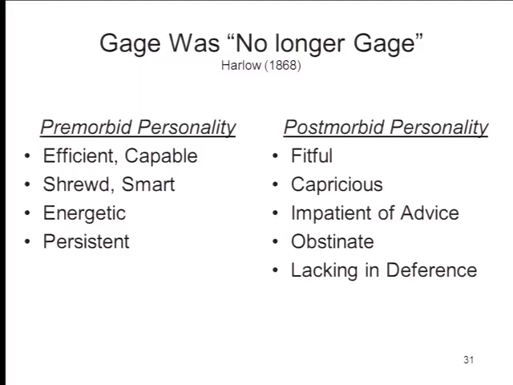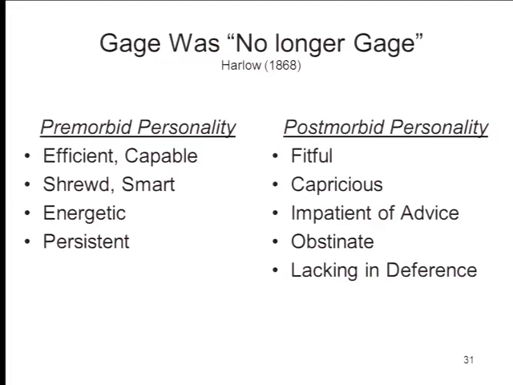Most of what you read in textbooks about Gage is grossly exaggerated. Okay, this is one of the points of Malcolm Macmillan's book, to trace what people have said about Gage and try to connect it to the documentary record. Yes, Gage's personality changed, but it's not the case that he became this kind of ne'er-do-well who couldn't keep a job or anything like that. In fact, he emigrated from New Hampshire to California around the gold rush time, worked in San Francisco for many years, and when he died in 1860, he was buried here. If you go to Colma, to the Pioneer Monument at the cemetery in Colma, his bones are interred there.